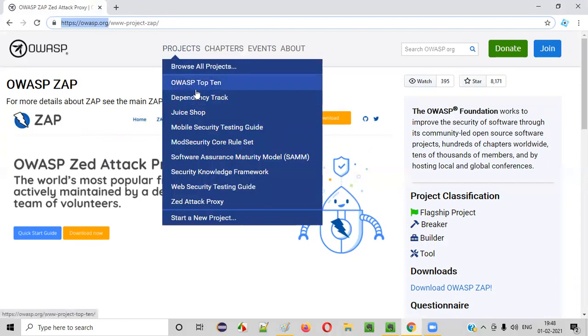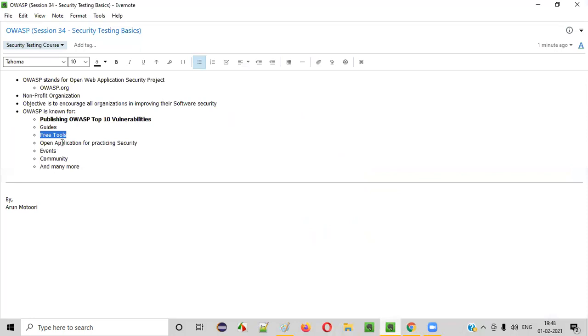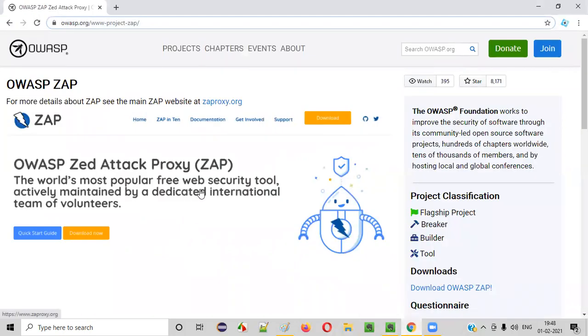Next, after these free tools, there are some open applications for practicing security. If you are new to security and you want to see different bugs or defects in terms of security, you want to identify some vulnerabilities or security loopholes in an application, you cannot go to some random website and perform that. That is an illegal thing. You cannot perform security testing on random applications available online, which is illegal and may also land you in jail.